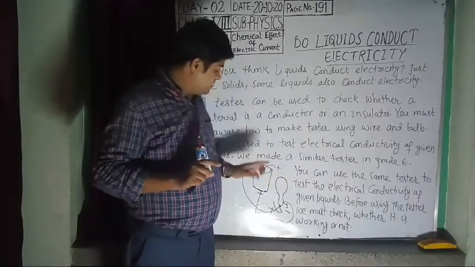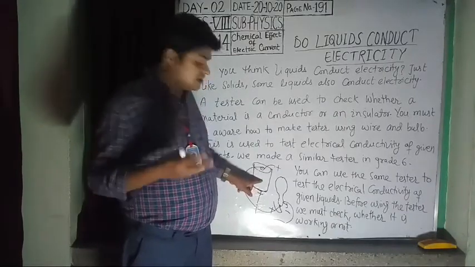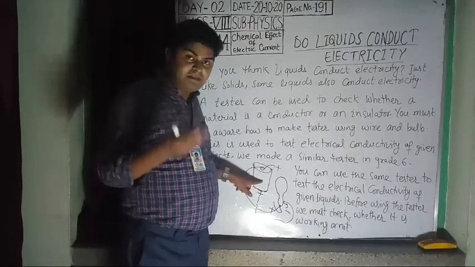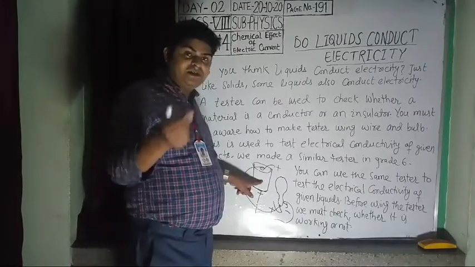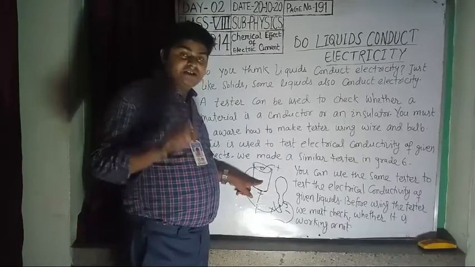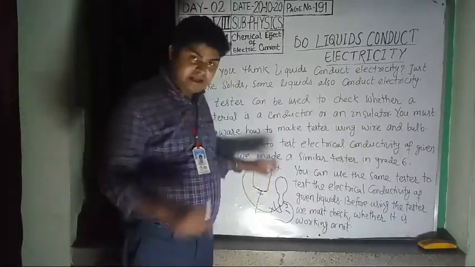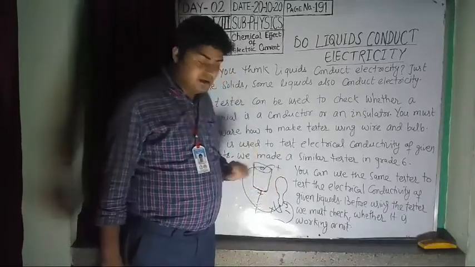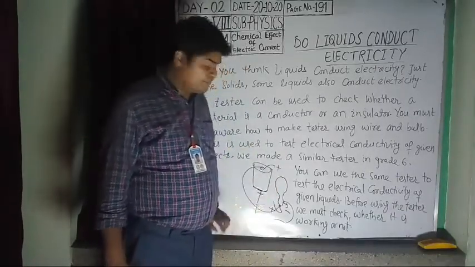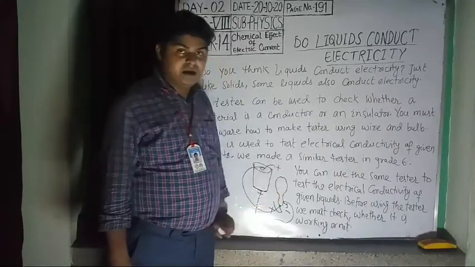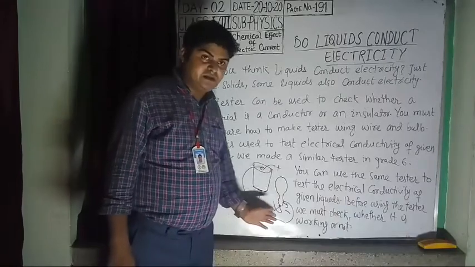If your dry cell is not fully charged, that means the chemical stored in it is used up, there is a chance the bulb cannot glow. Or if the wire is broken anywhere, the bulb will not glow. If the filament of the bulb is broken, that means the bulb is fused, and your tester will not work.